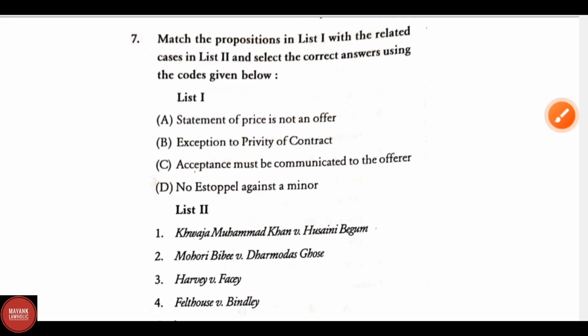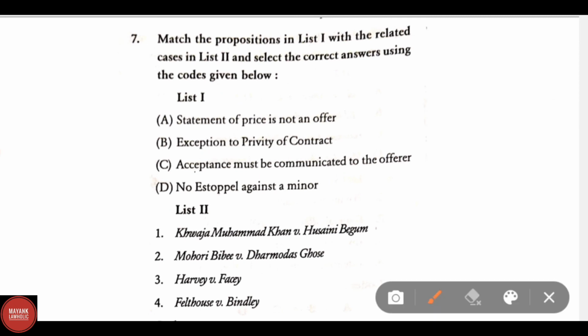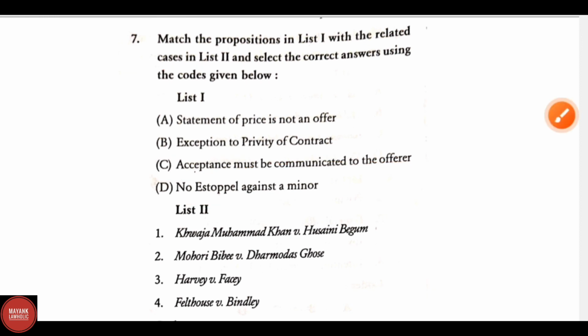Again there is a question of match the following. Match the provision in the list 1 related with the cases in list 2 and select the correct answers using the codes given below. Let us read the statements of list 1. A. Statement of price is not an offer. B. Exception to privity of contract. C. Acceptance must be communicated to the offerer. And D. No estoppel against a minor.